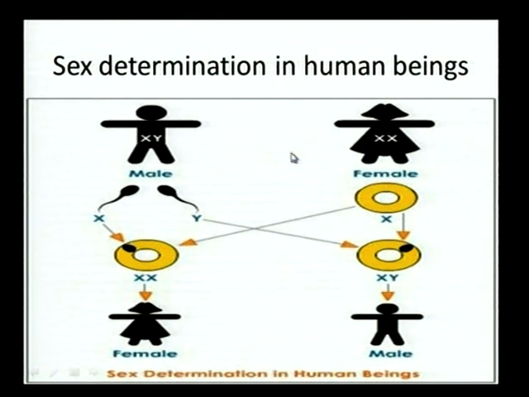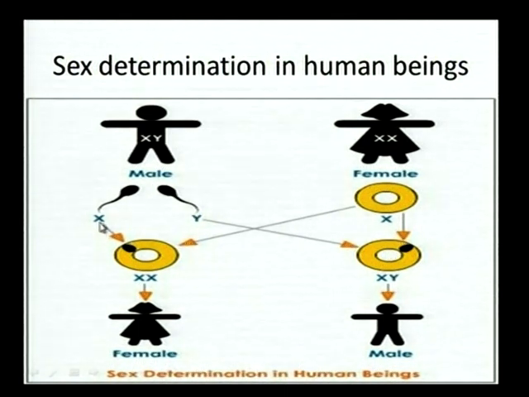Out of these 23 pairs of chromosomes, 22 pairs are called autosomes and the remaining one pair is called allosomes. The remaining one pair in the male has X and Y chromosomes, or sex chromosomes, but in the female both are X and X chromosomes. That means a male produces 50% of sperms with an X chromosome and 50% with a Y chromosome.